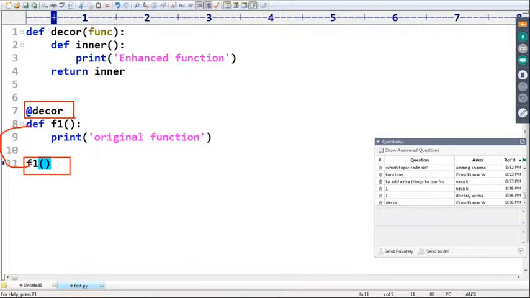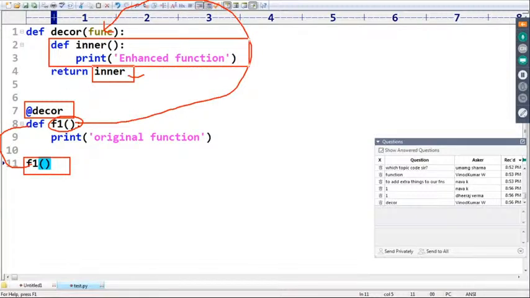Once a decorator is configured, this original function will be passed as the argument to the decorator function, and the decorator function is going to provide inner, the output function. Now instead of F1, it is always going to execute the enhanced function.